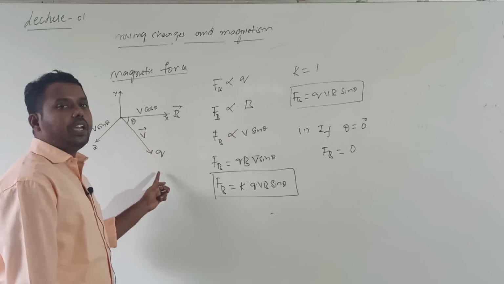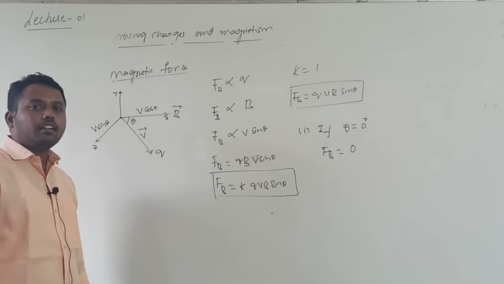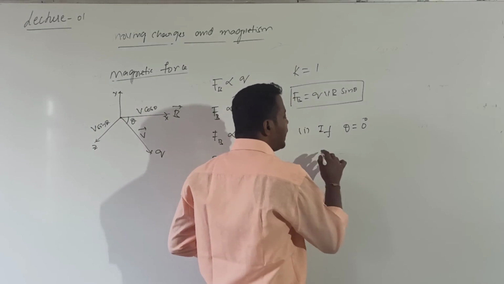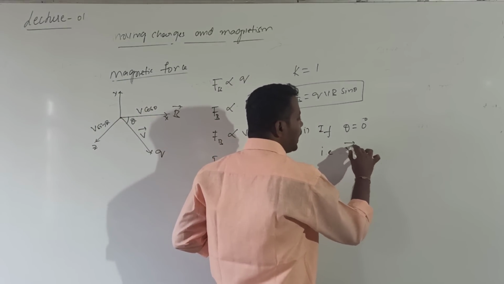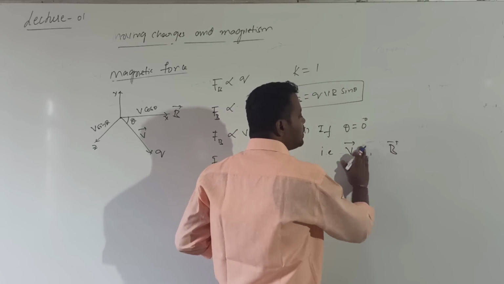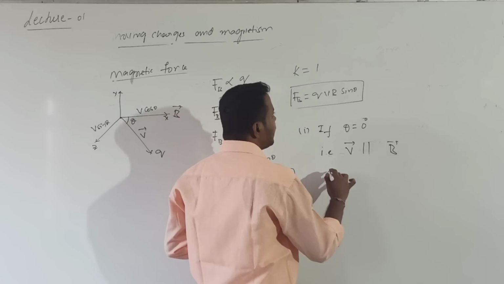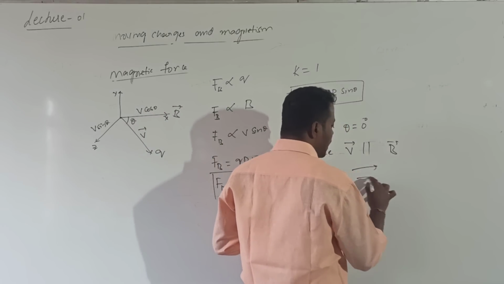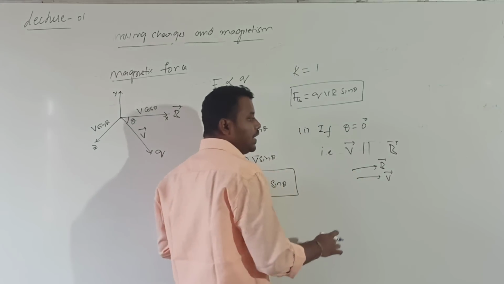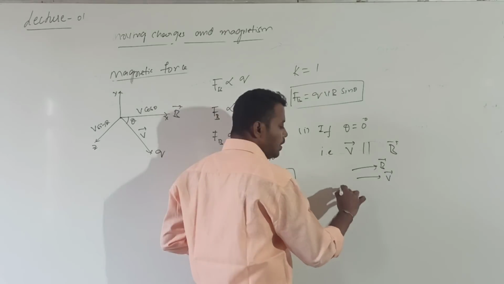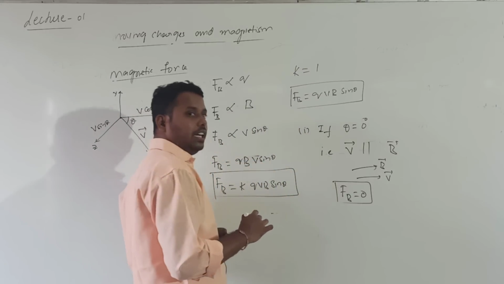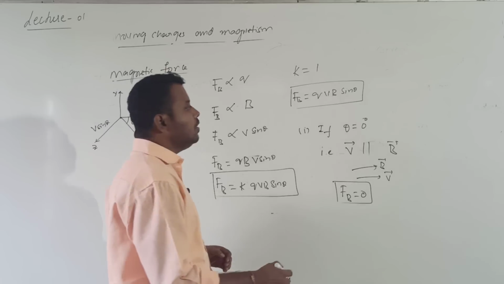When V bar is parallel to B bar, both are in the same direction. A charged particle moving with a velocity V bar parallel to B bar will not experience any magnetic force.